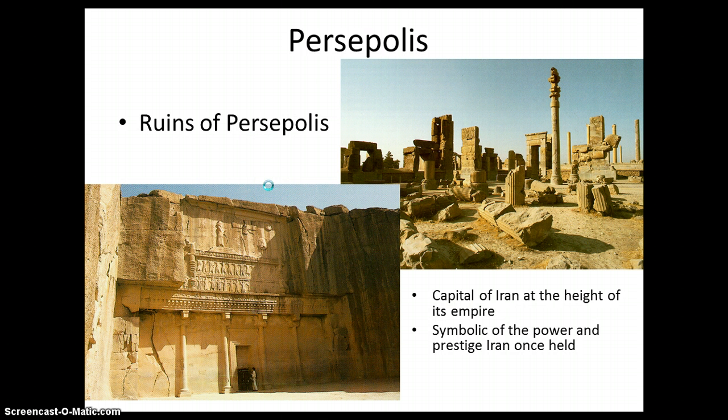This is Persepolis. Persepolis, as you remember, was the ancient capital of Iran. These are the ruins of Persepolis. Persepolis no longer stands. When you look at it, you should remember that Iran was a civilization, right? It's an ancient civilization. And if you notice, you'll see this right here should remind you kind of Egypt. And then the ruins here, the columns, should remind you of like the Greek ancient civilizations. So the architecture resembles Egyptian architecture and Greek architecture, which symbolizes that Iran used to be very powerful.